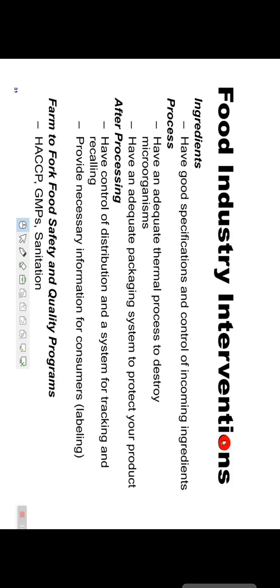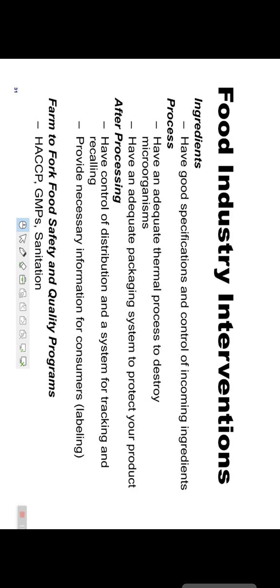Food industry interventions. Ingredients have good specification and control of incoming ingredients. They have an adequate thermal process to destroy microorganisms so that they do not spoil the food. Have an adequate packaging system to protect your product.